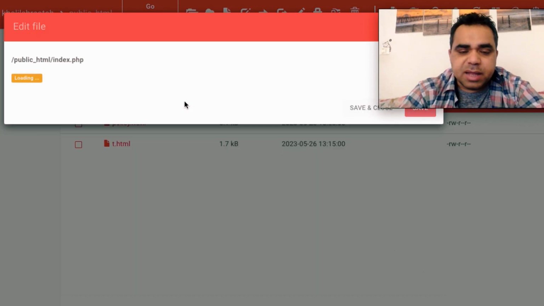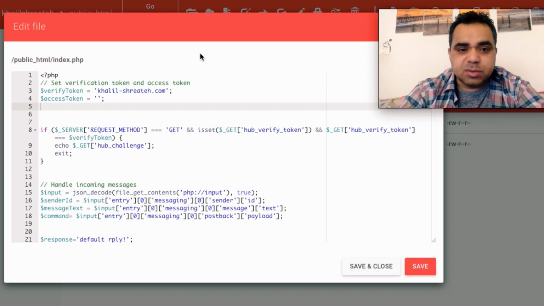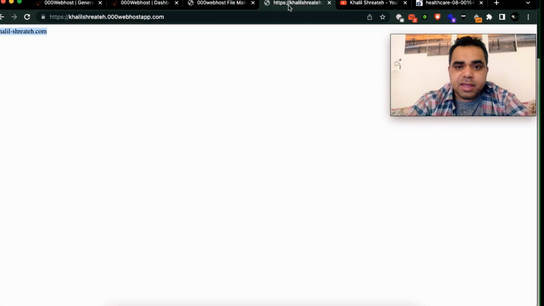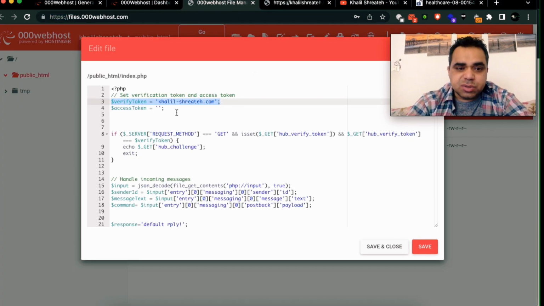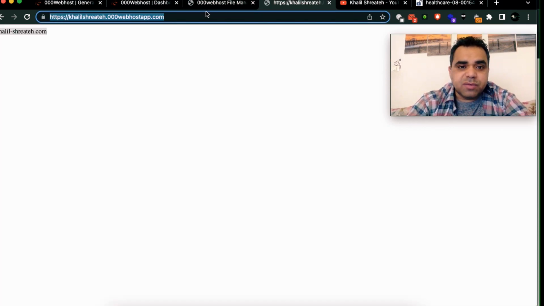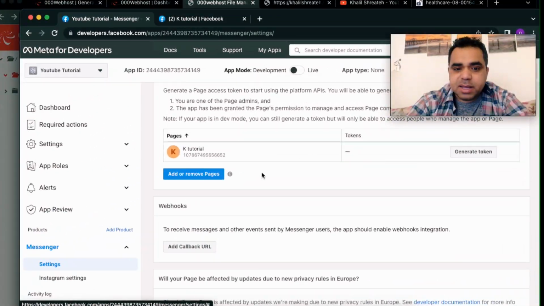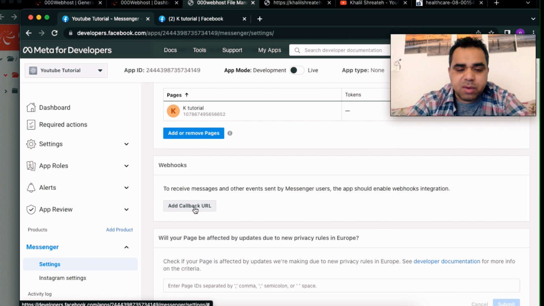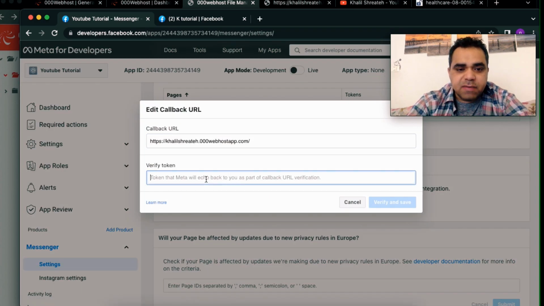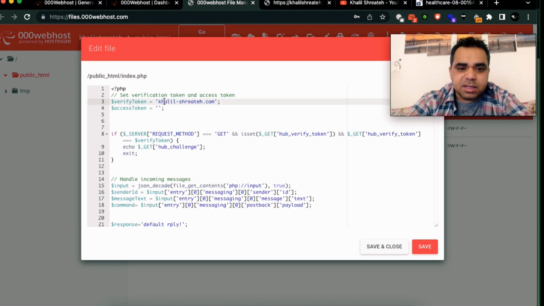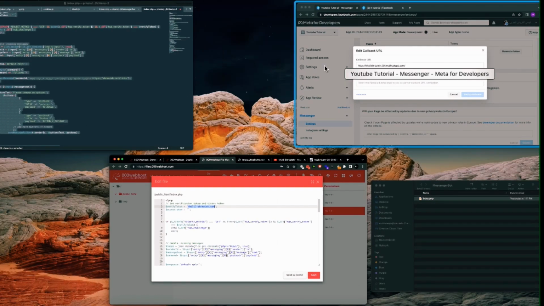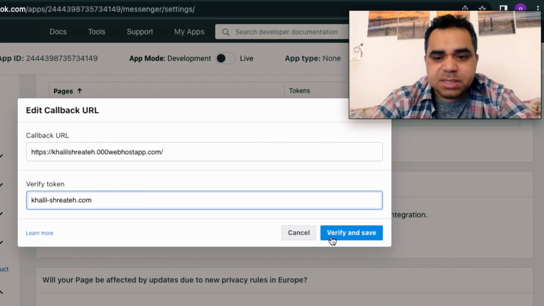Let's click on the save button, and now let's connect the application to our website. As you see here, the first thing we need to do to connect our application is to use the verify token, and then copy your website URL, which contains this code exactly. If you are putting this code in a subdomain or in a folder, you need to navigate to the folder and copy it all. So let's go back to Facebook, and then we have add callback URL, paste it, and then the verify token, which is khalil-shreateh.com. You can use whatever verify token you want. Down here, paste the verify token, and verify and save.